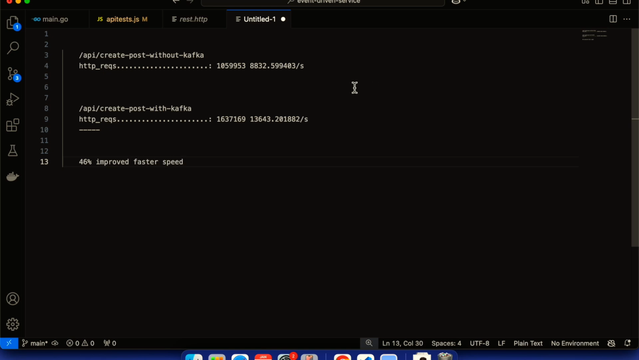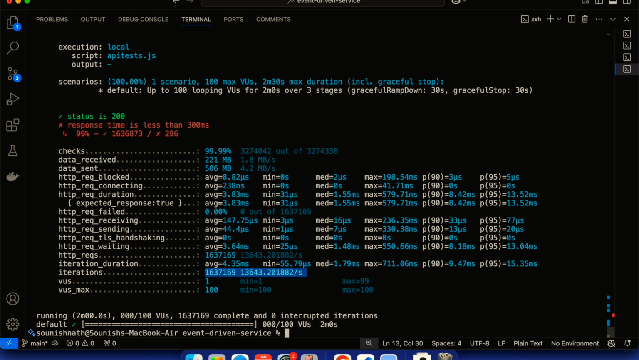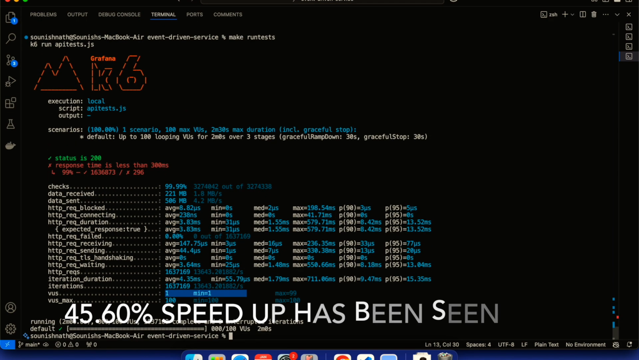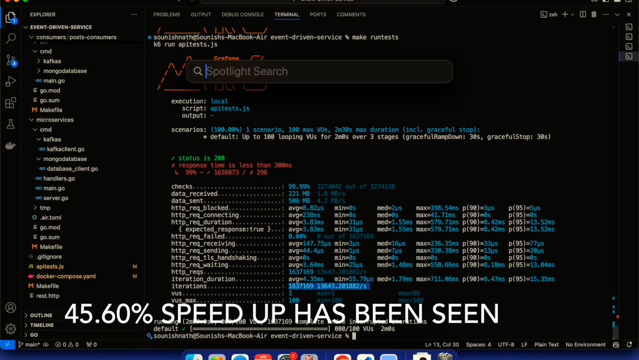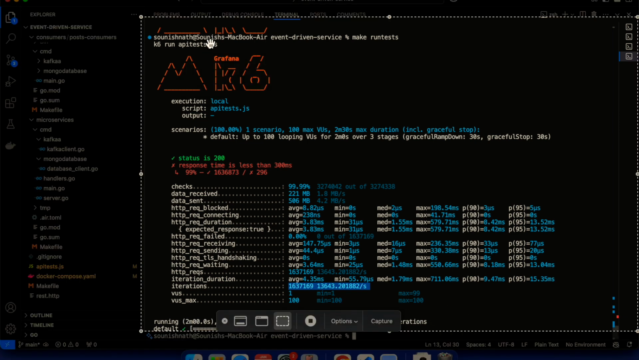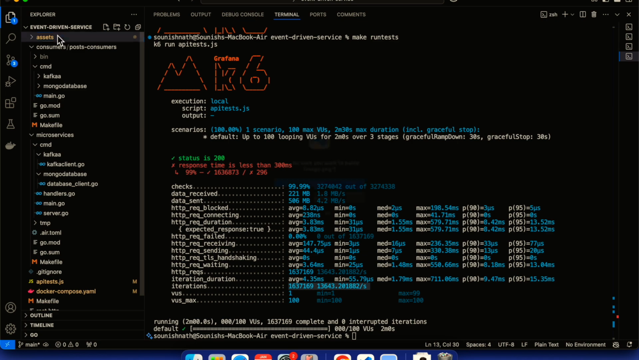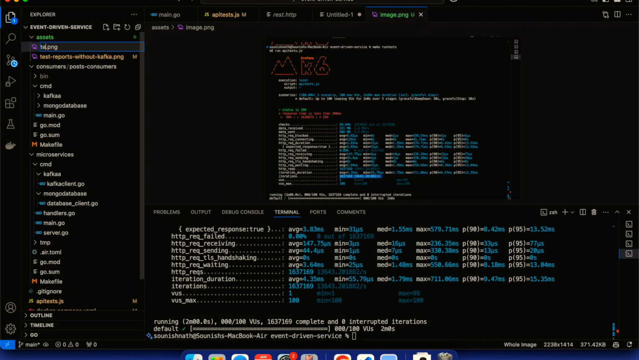This is the beauty of this particular setup, and I will take a screenshot of this for reference at a later point of time as well. This is the case testing that we call, and I will save it over here as test reports, reports without Kafka. This is with Kafka.